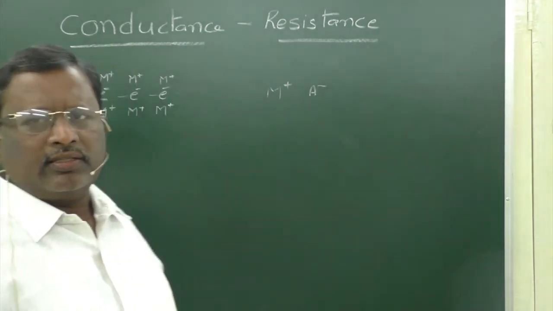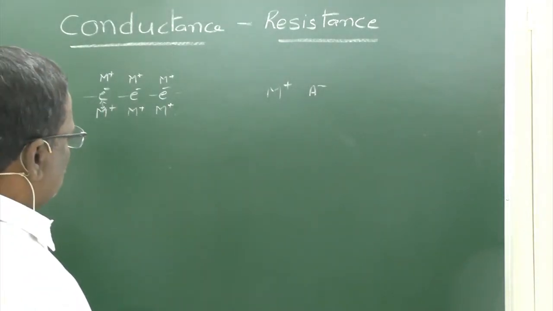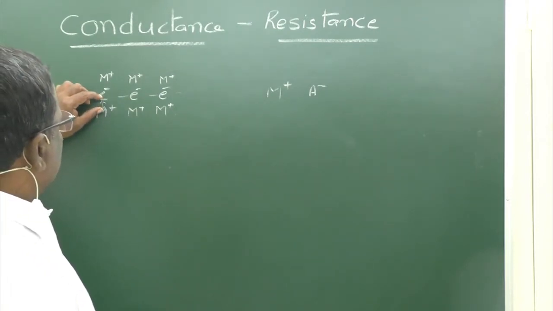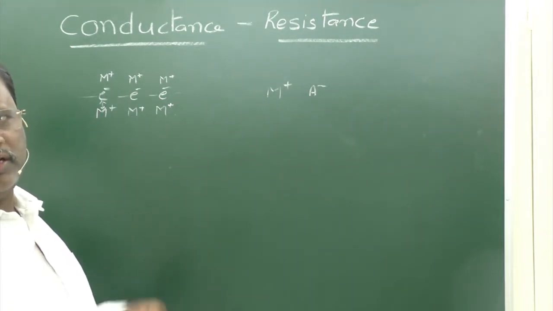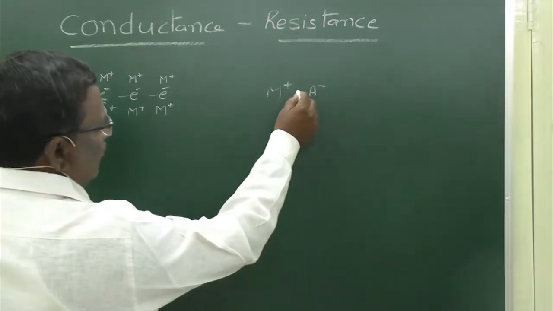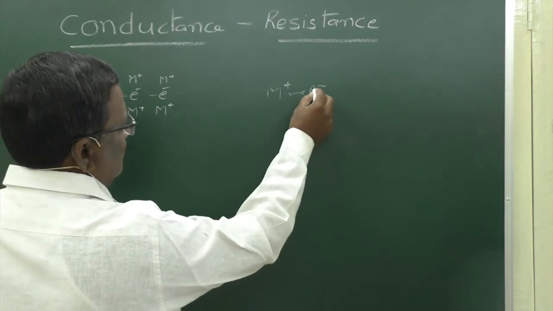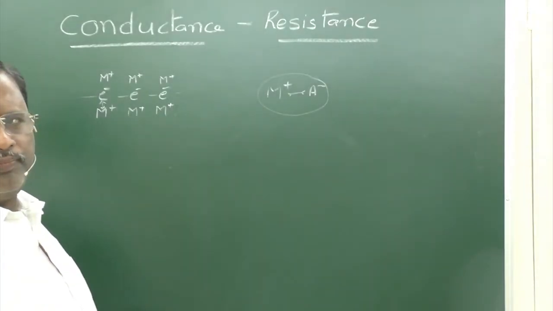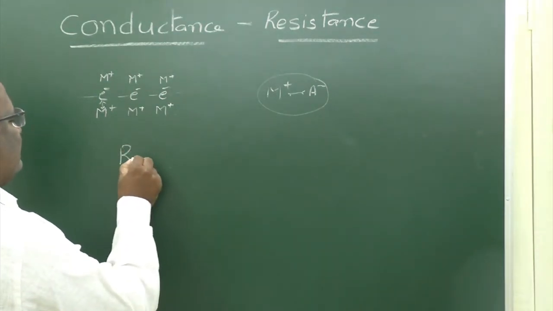This resistance is due to the electrostatic force of attraction between metal ions, which we call kernels, metal kernels, and electrons. They attract the electrons and restrict their movement, and the electrostatic force of attraction that binds these two also restricts the flow of charge to a certain extent. So this restriction is said to be resistance.